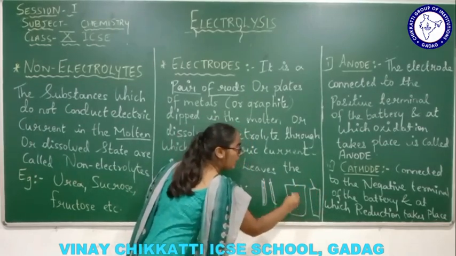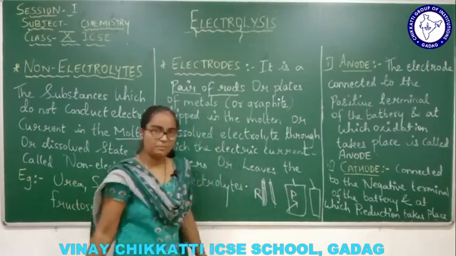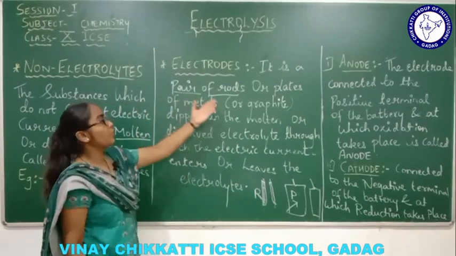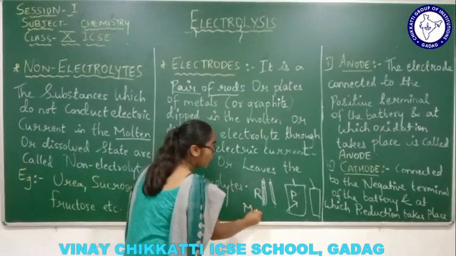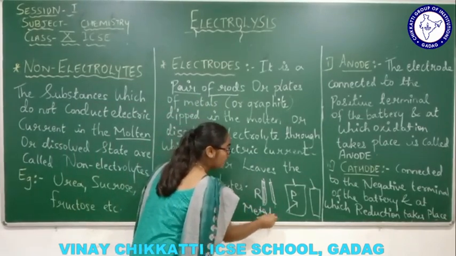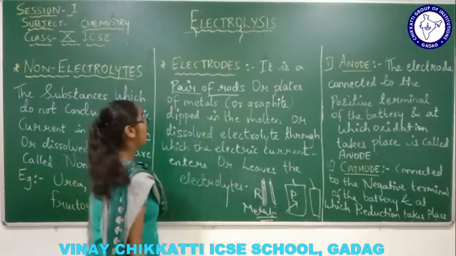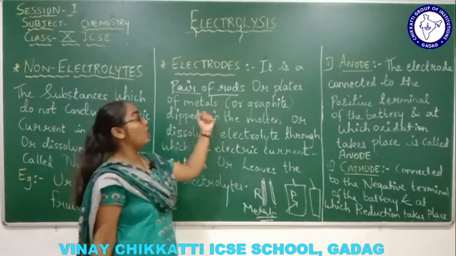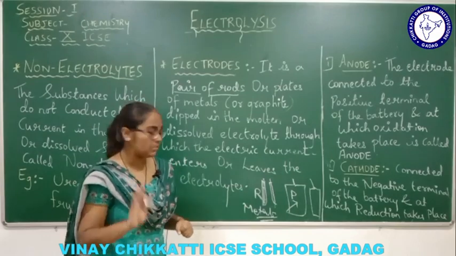So this is a plate, this is a rod. These are the electrodes. It is a pair of rods or plates of what? Metals. They will be in the form of metals, either in the shape of rods or in the shape of plates. The metals will be in the form of copper, graphite, lead, etc.